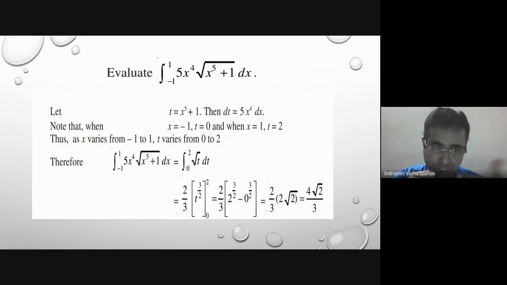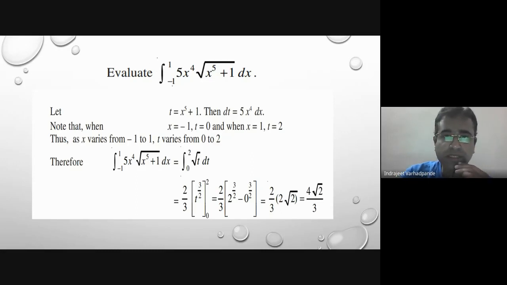Number one, if you change the order of the limits, you should multiply by minus 1, irrespective of the variable. Your value of the definite integration remains the same. If the integral is from a to c, you split it as a to b, b to c, then odd function, even function, and several other properties. So in short, we shall have a glimpse of certain various examples and how those are solved.